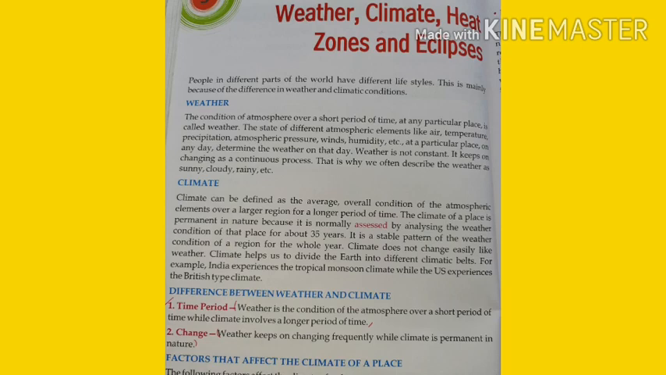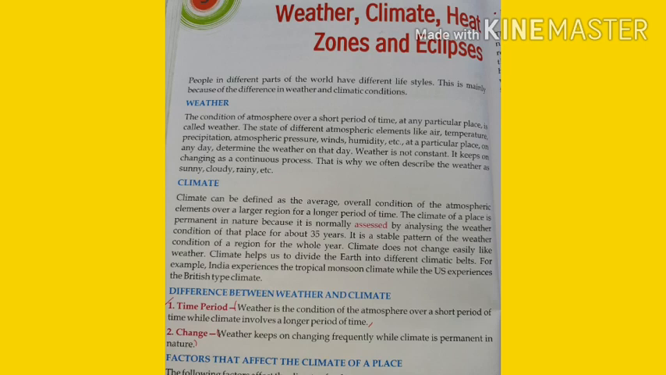We'll talk about weather. The condition of atmosphere over a short period of time at any particular place is called weather. The state of different atmospheric elements like air temperature, precipitation, atmospheric pressure, winds, humidity, etc. at a particular place on any day determines the weather on that day. Weather is not constant.